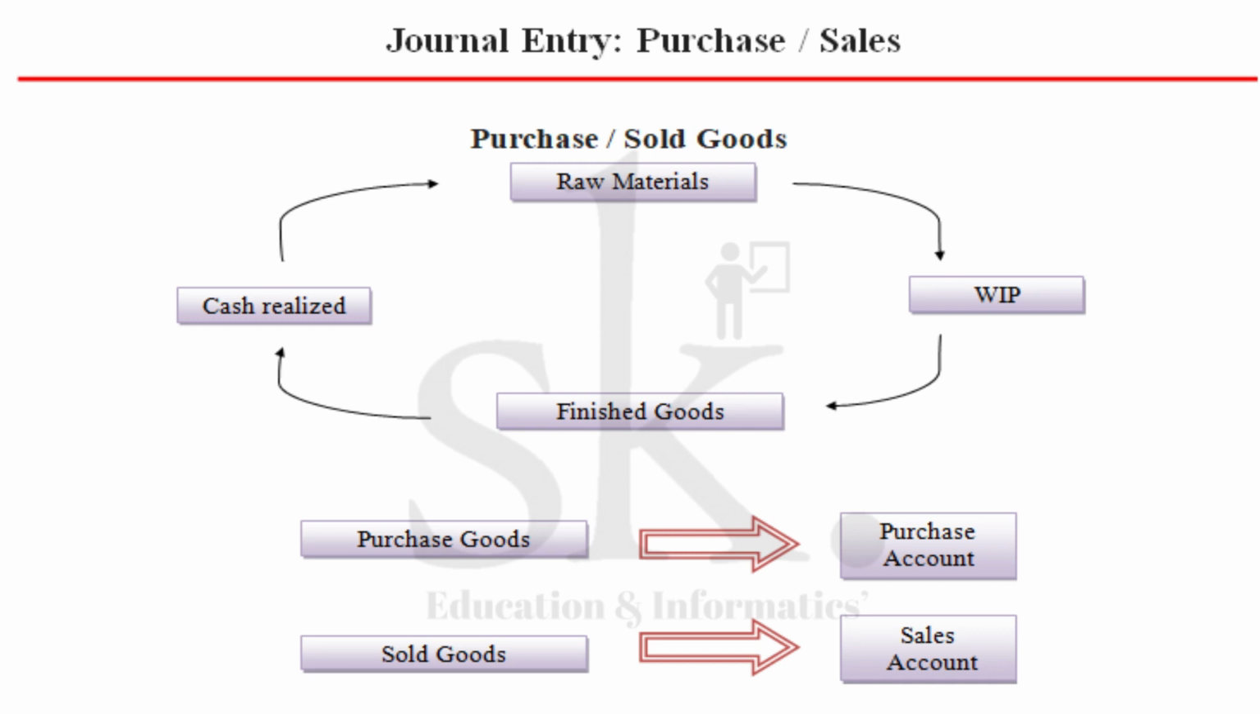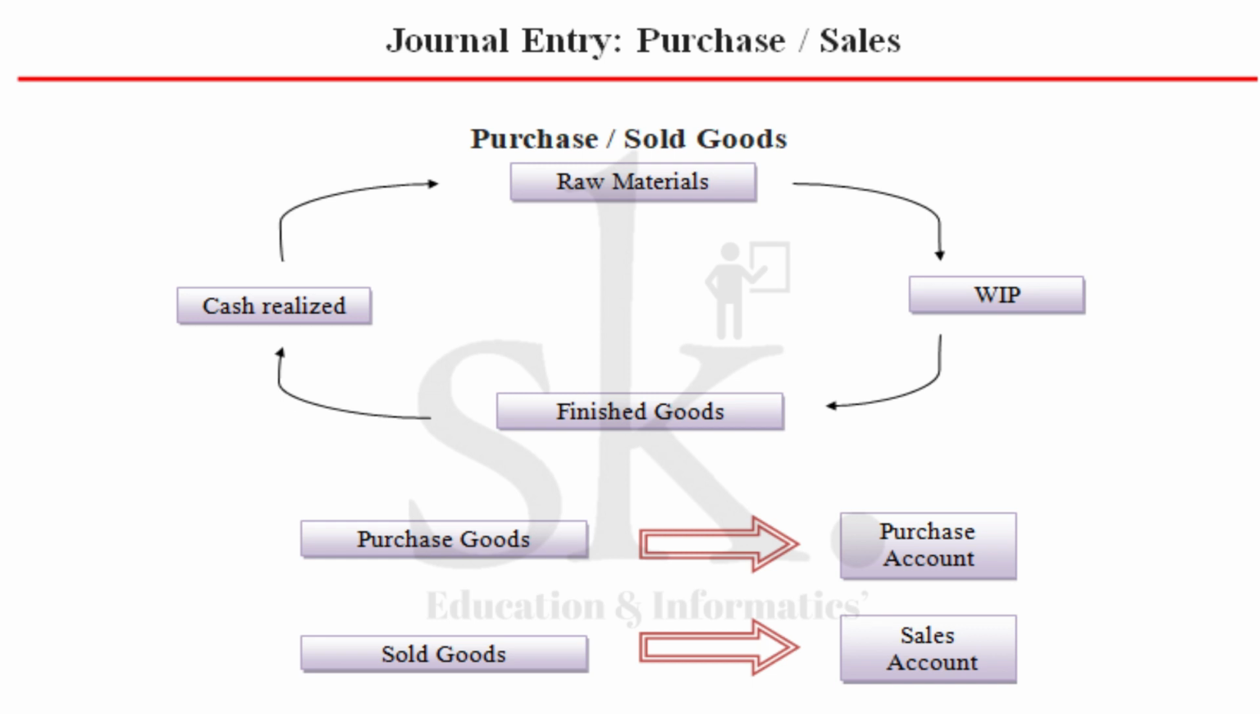So why we use the term purchase account is that the goods are termed to be part of raw materials, which need to be converted into finished goods and sold to the final consumers. Therefore, for purchased goods we use the term purchase account, and for sold goods we use the term which is known as sales account.